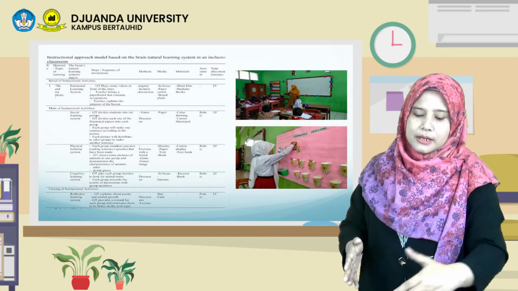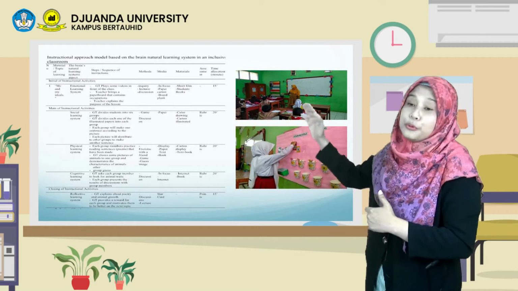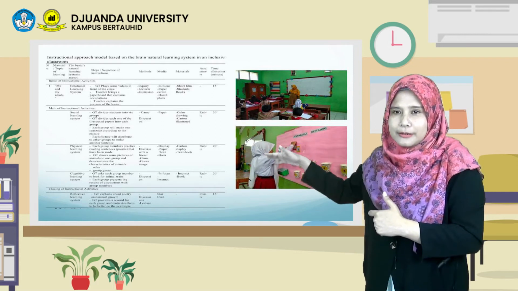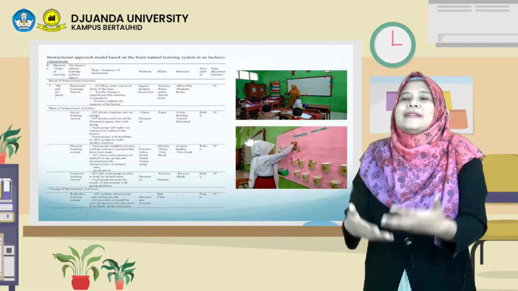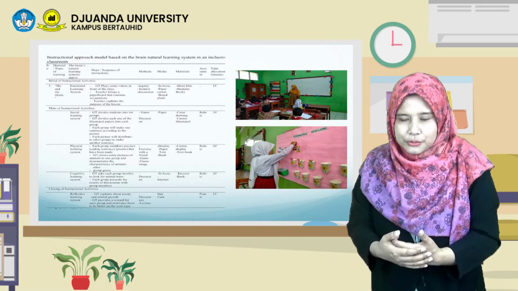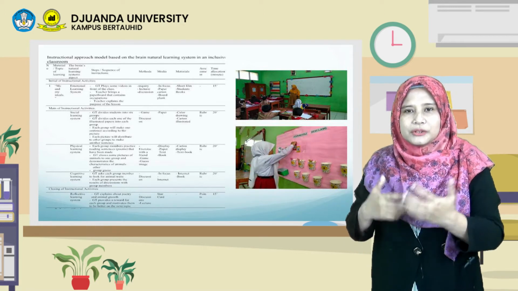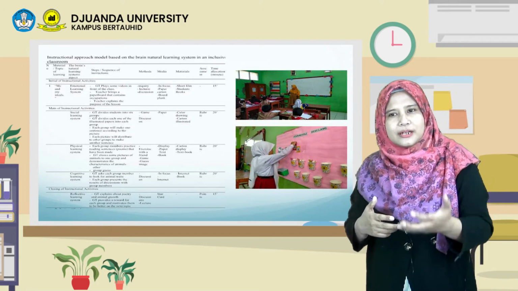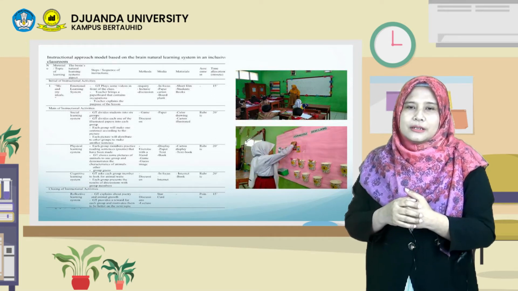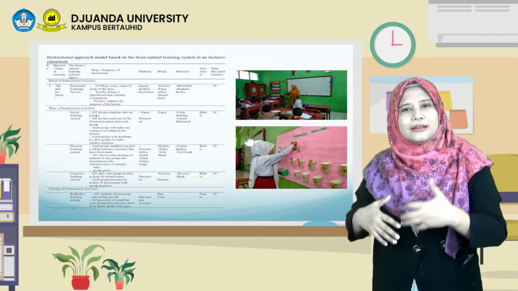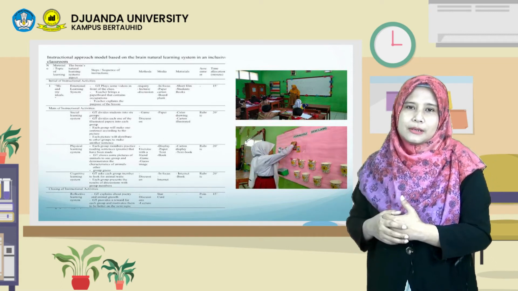In the step or sequence of the instruction, the teacher plays some videos about a popular player, or maybe the teacher can create something to motivate the students. So the teacher has to think how to motivate the students, and then the students can think, oh, I want to be somebody in the future. They have a high motivation. Why do they have to learn this material or this topic?